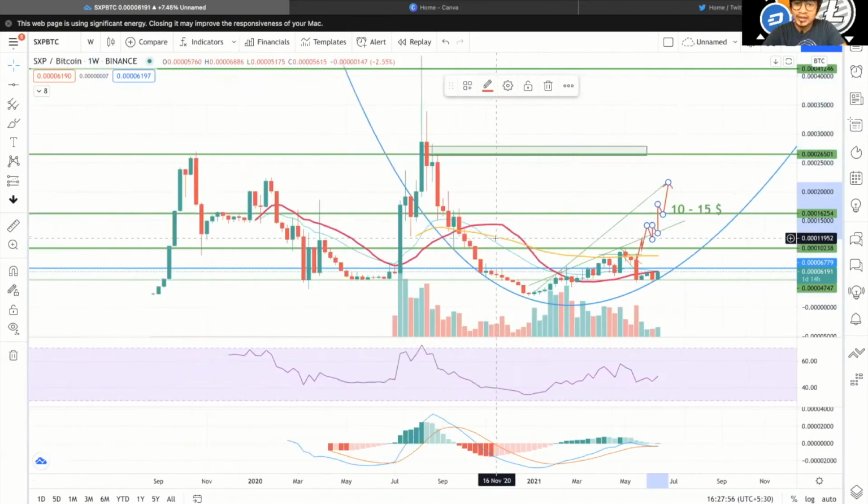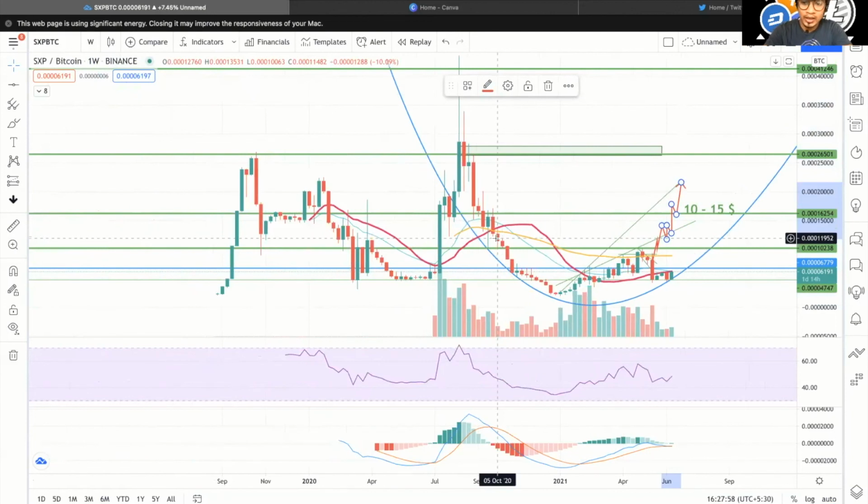So let's wrap it up. That's it for today. Most of the coins are in consolidation phase and looking good right now. Try to do small intraday trades or swing trades. Don't go long and don't put too much money right now, because we are in a range bound construction and the market is in bearish momentum. So wait for the perfect momentum to be created for the bullish time frame, and then we'll start going long.